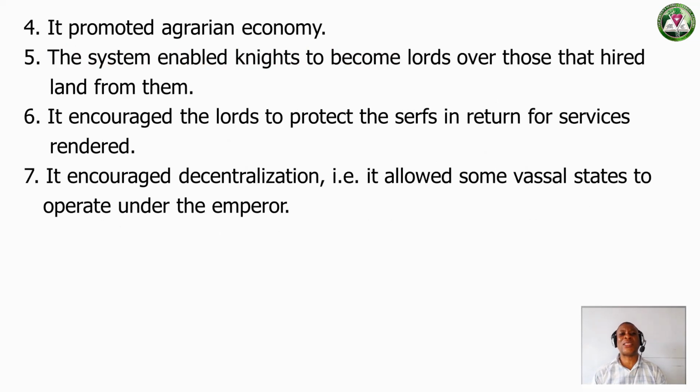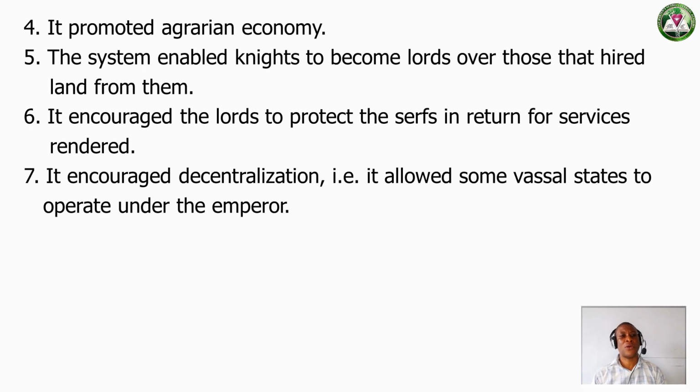So we can equally say that it helped to promote an agrarian society. What do I mean by an agrarian society? It is simply a society which is based on agricultural activities. It promoted agriculture in a very huge way. Now, I equally want to say that the system enabled kings to become lords over those that hired land from them. That means that a lot of people were masters, a lot of people were servants, and it helped people to become lords over those that were their servants, to see about their affairs and welfare and so on and so forth.